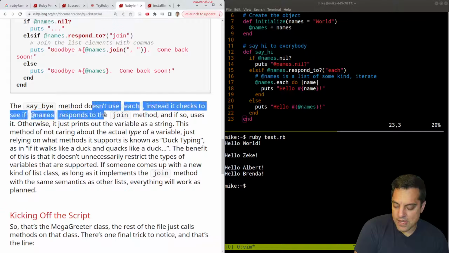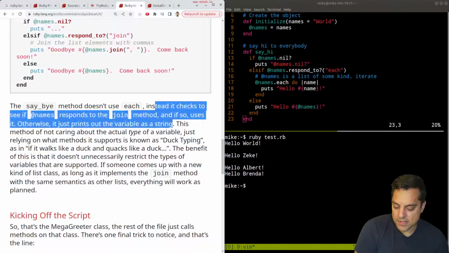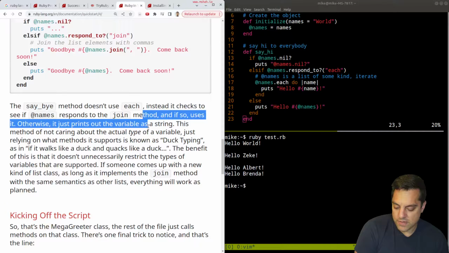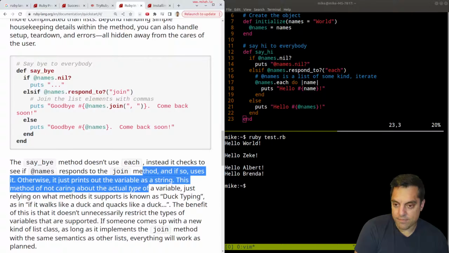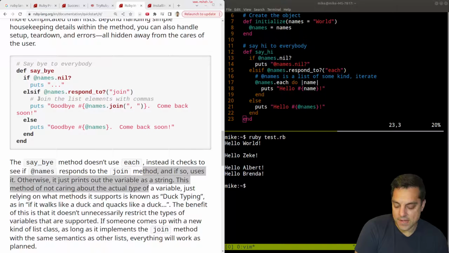Okay, the goodbye method doesn't use each. Instead, it checks to see if names responds to the join method. If so, it uses it. Okay. So the difference, and I skipped this one, is that it's just going to say goodbye and then take all the lists and join each entry. Basically, it's doing a string concatenation, but if you had other data, it could sort of build up that structure.